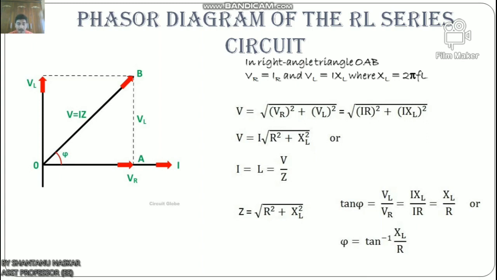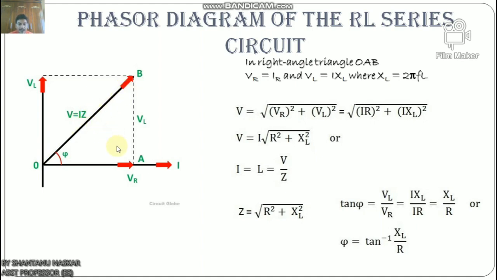Remember, current lags voltage by 90 degrees in a pure inductive circuit. The vector sum of the two voltages VR and VL equals the applied voltage V.